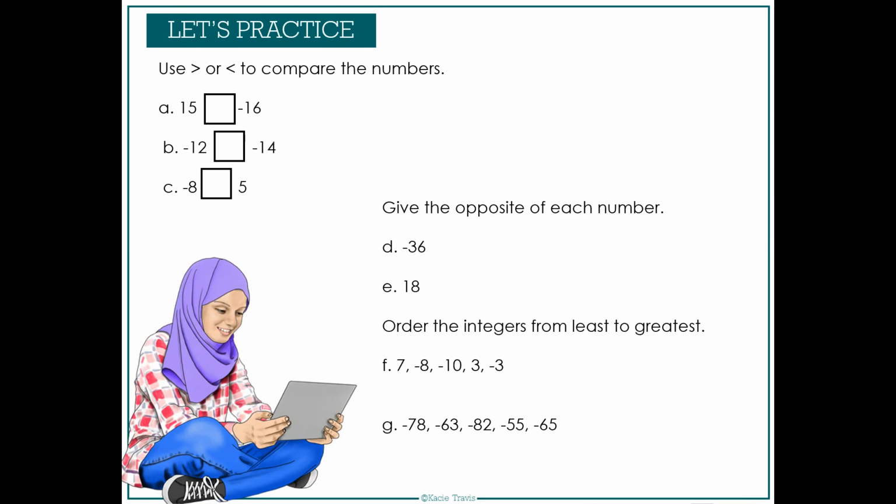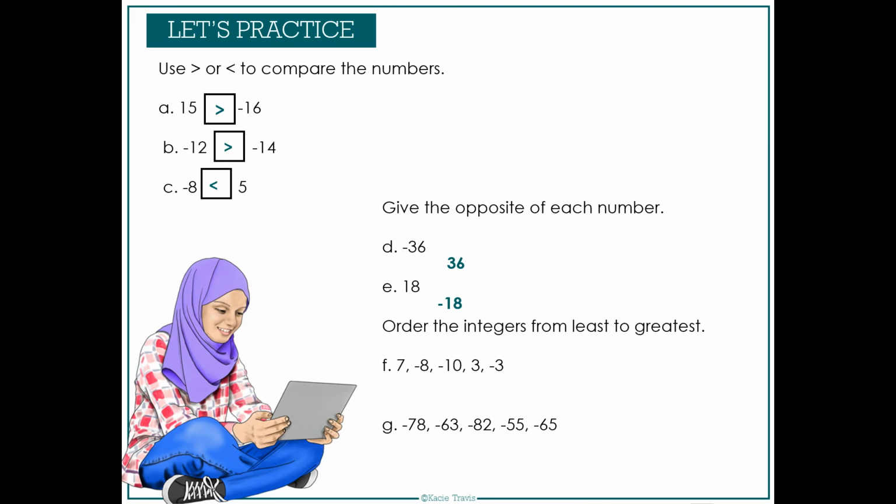All right. A, we're comparing 15 to negative 16. 15 is greater than negative 16. B, negative 12 compared to negative 14. Negative 12 is greater than negative 14. C, comparing negative 8 to 5. Negative 8 is less than 5. Give the opposite of each number. D, negative 36. The opposite of negative 36 is 36. E, the opposite of 18 is negative 18.